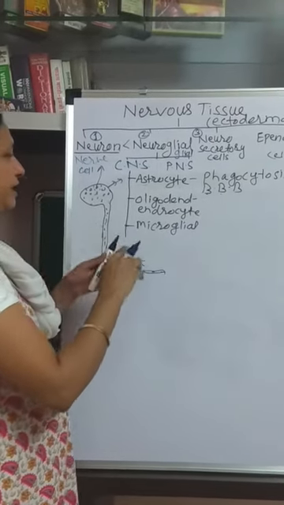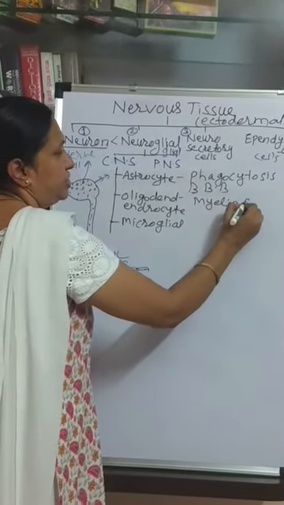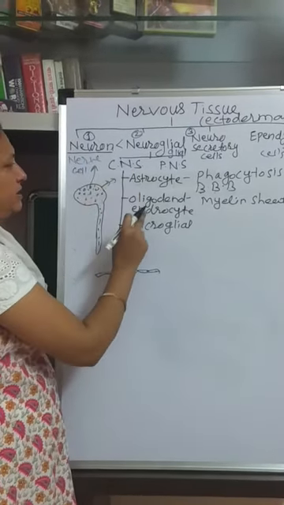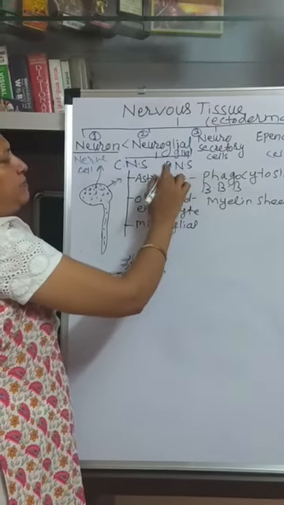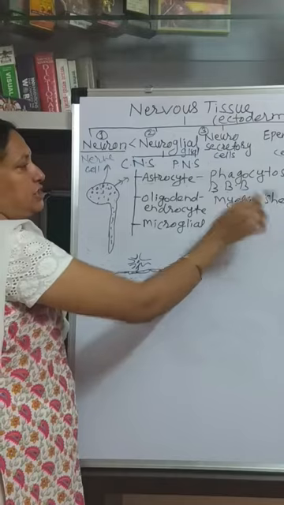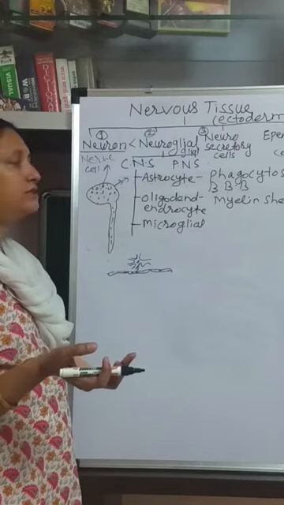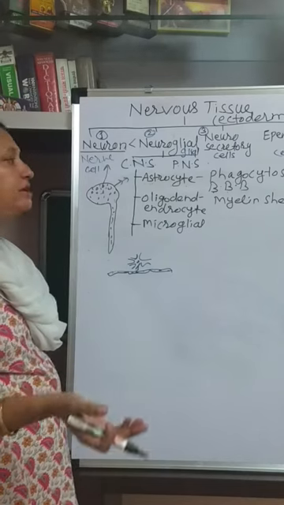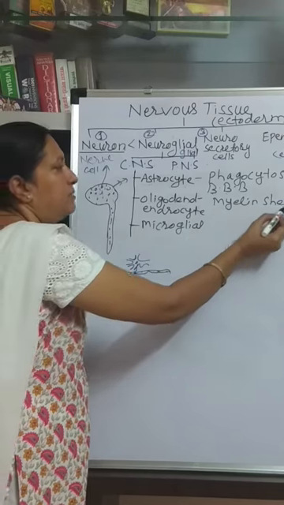These cells secrete the myelin sheath. So in the central nervous system, the oligodendrocyte cells secrete the myelin sheath, and in the peripheral nervous system, the Schwann cells secrete the myelin sheath. Myelin is a protein, sheath means covering, which covers the axon, and it is helpful for the fast conduction of the impulse. So oligodendrocyte cells secrete the myelin sheath.